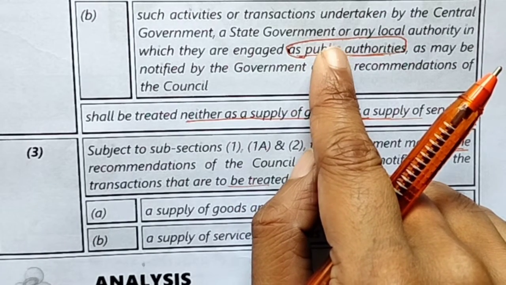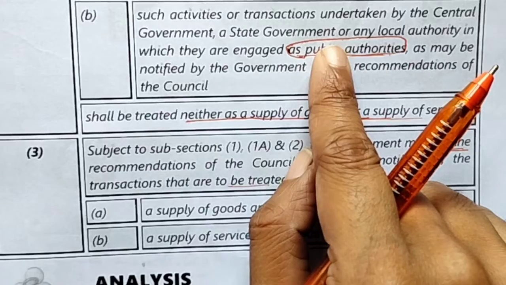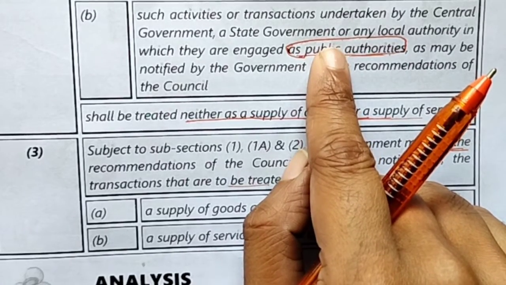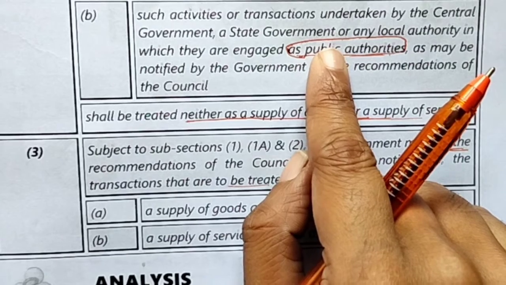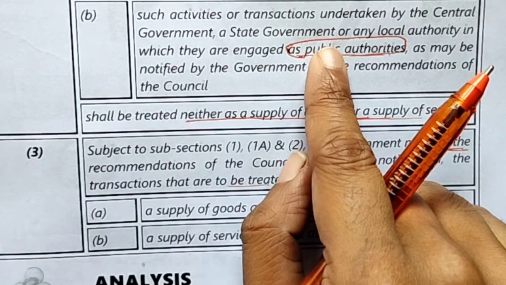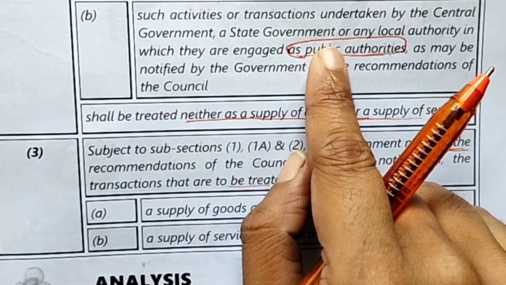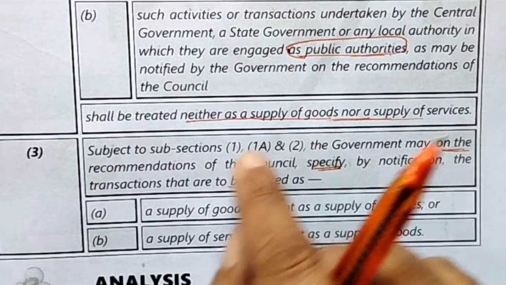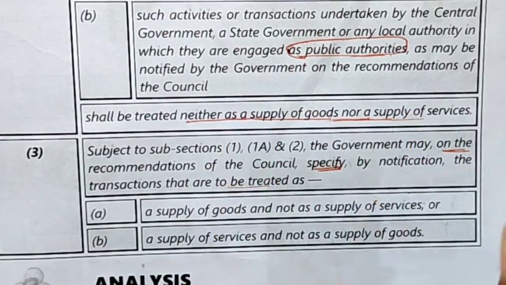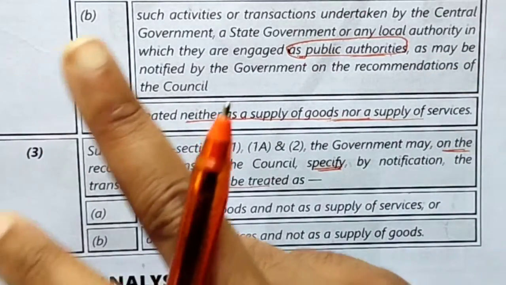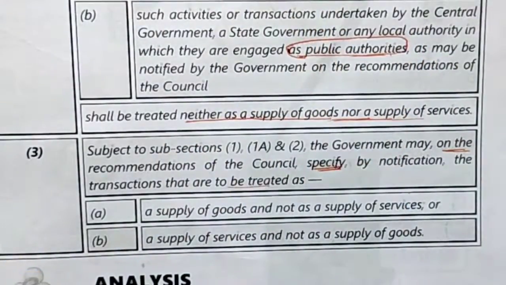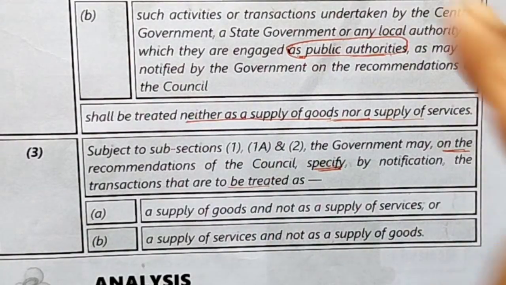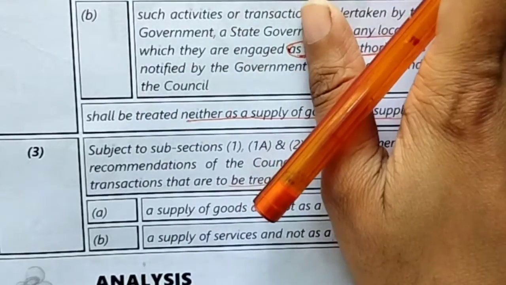Then section 7 subsection 2 states the activities which are not to be considered as supply of goods or supply of services, and there are two kinds: activities specified in Schedule 3, and activities or transactions undertaken by the central government, state government or local authority in which they are engaged as public authority, as may be notified by the government on the recommendation of the council. Then, in section 7 subsection 3, the government on the recommendation of the council specifies by notification the transactions to be treated as supply of goods and not supply of services, and supply of services and not supply of goods. So, we have discussed the concept of supply.